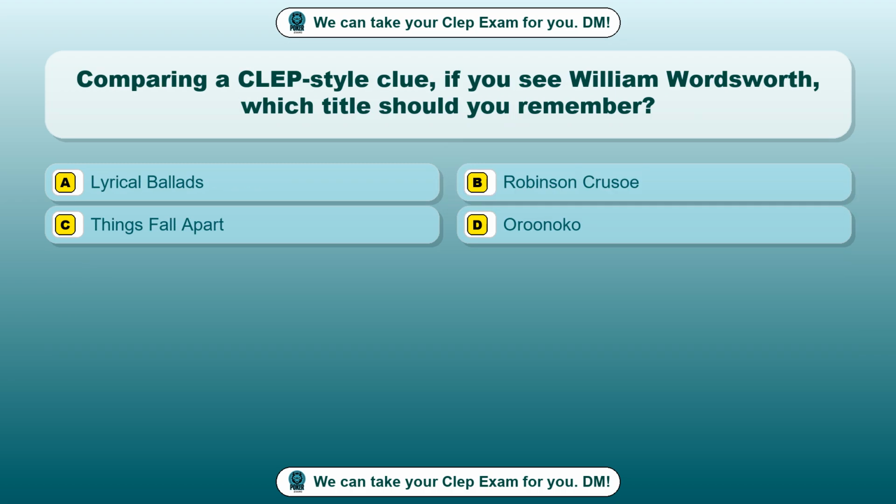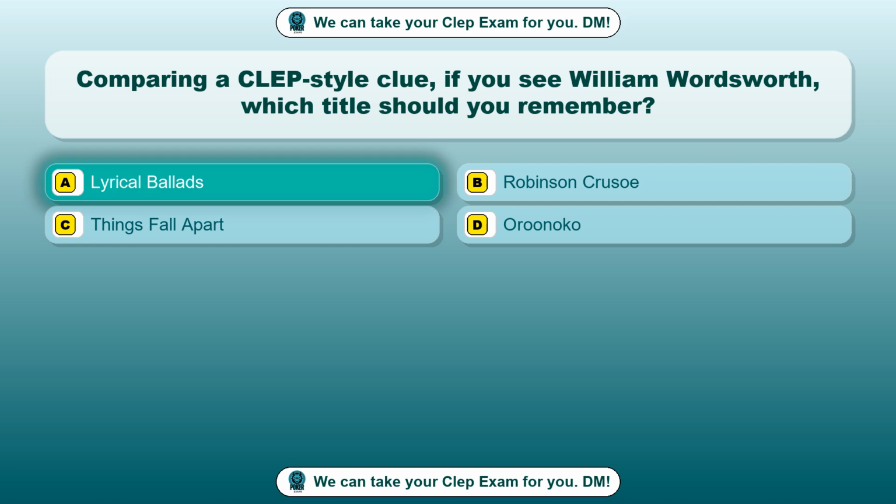Question 100. Comparing a CLEP-style clue, if you see William Wordsworth, which title should you remember? Option A, Lyrical Ballads. Option B, Robinson Crusoe. Option C, Things Fall Apart. Option D, Oroonoko. The correct answer is option A, Lyrical Ballads.